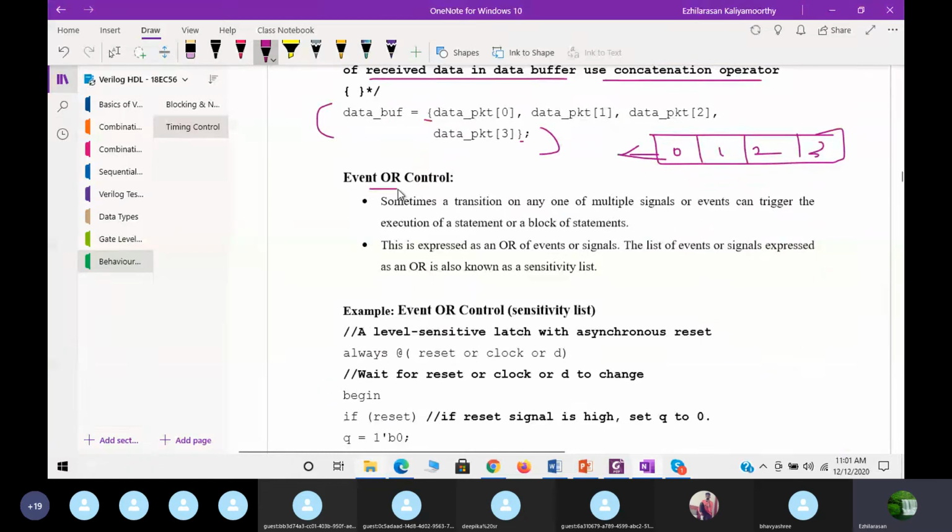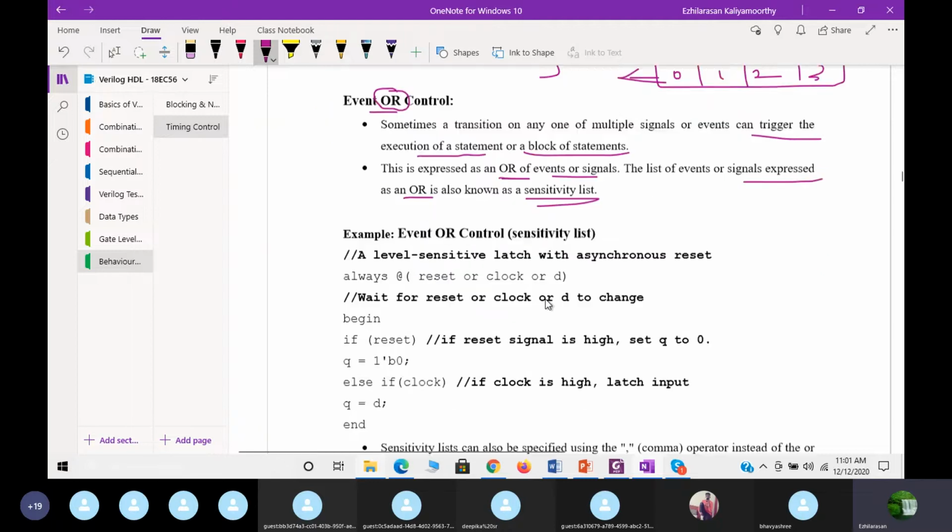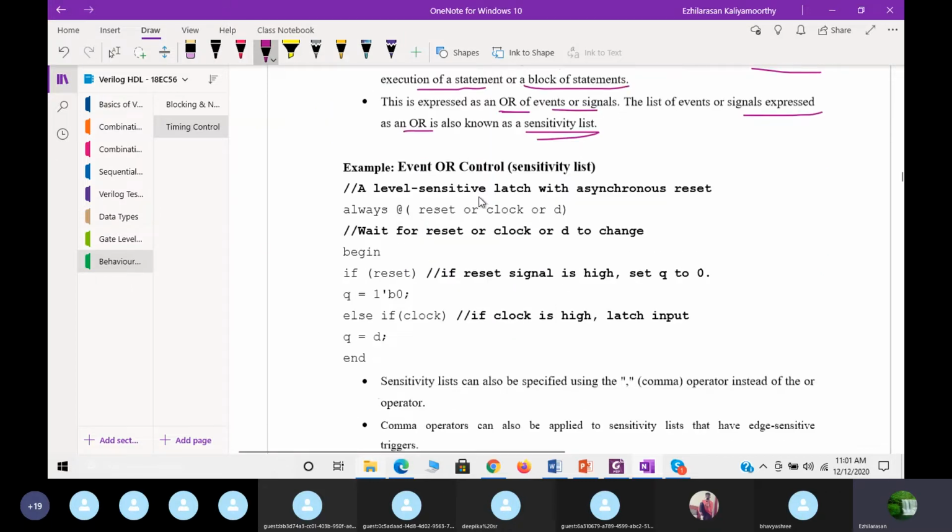Next is event or control. Sometimes a transition on any one of multiple signals, if you have many variables or signals, can trigger the execution of a statement or a block of statements. For that you have to use the expression or. This is the keyword. The list of events or signals expressed with or is also known as the sensitivity list.